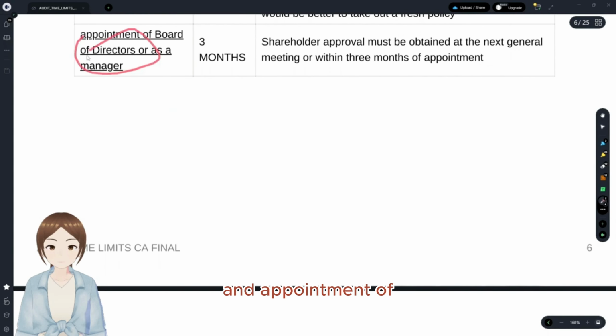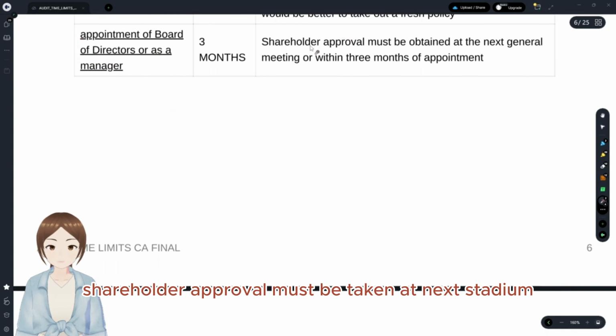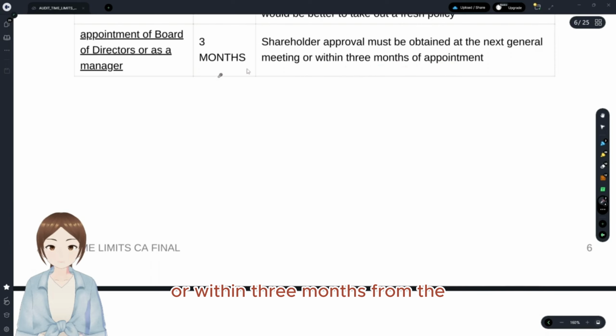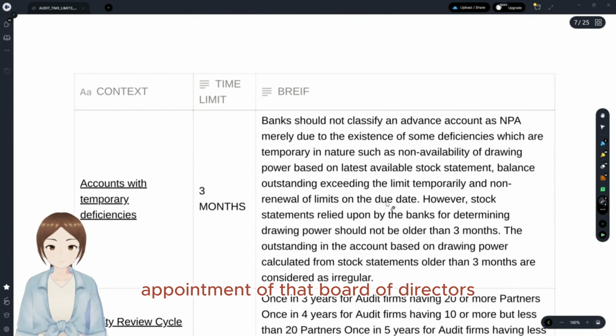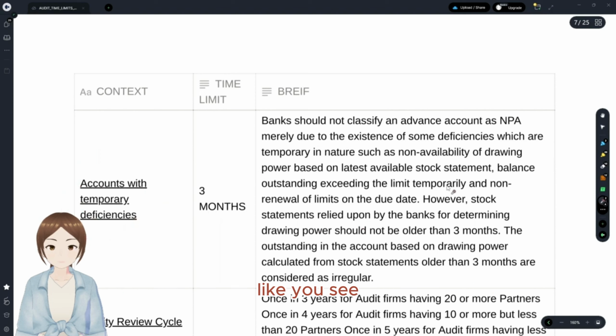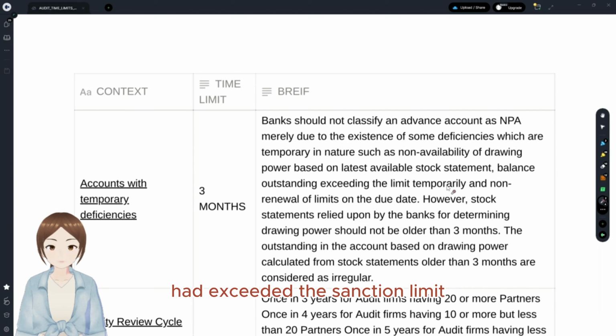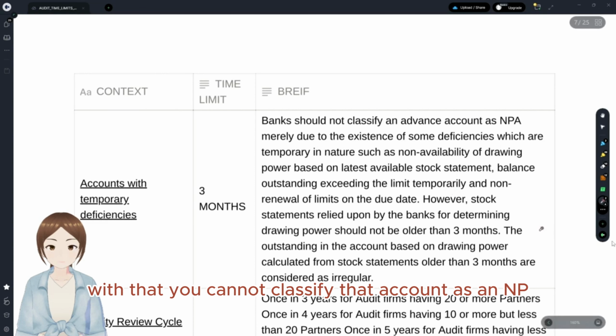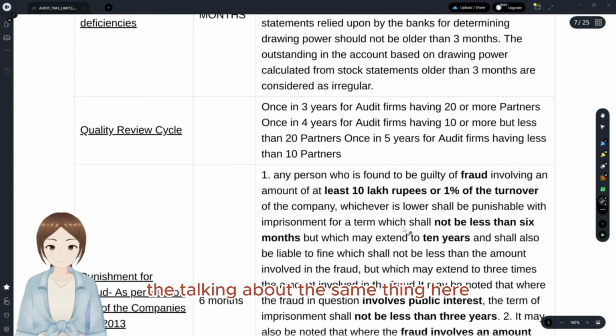And with the appointment of a board of directors or manager, shareholder approval must be taken at the next AGM or within 3 months from the appointment of that board of directors. And with regards to temporary deficiencies, like you see, if the drawing power had exceeded the sanction limit for a period less than 90 days, it would be a temporary deficiency. With that, you cannot classify that account as an NPA. They're talking about the same thing here.